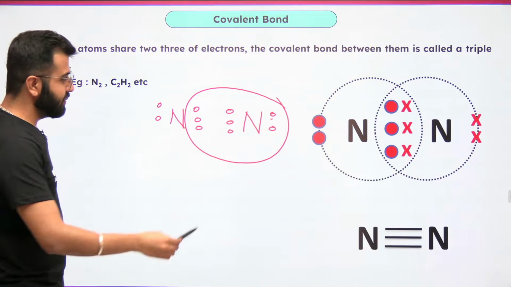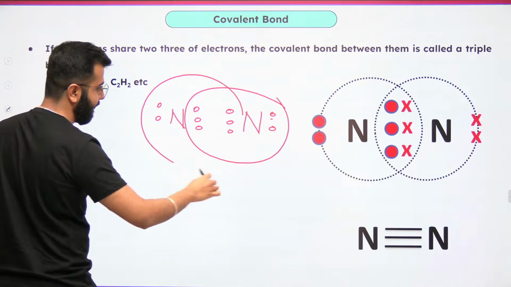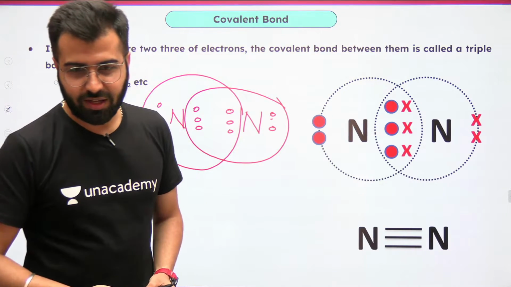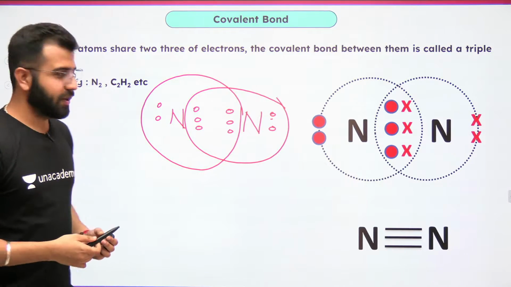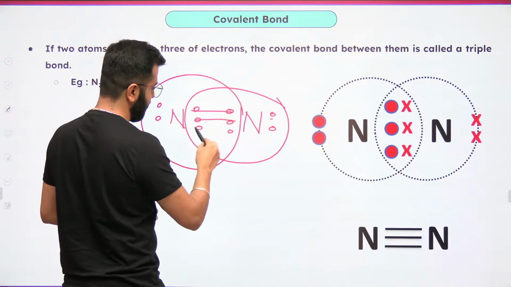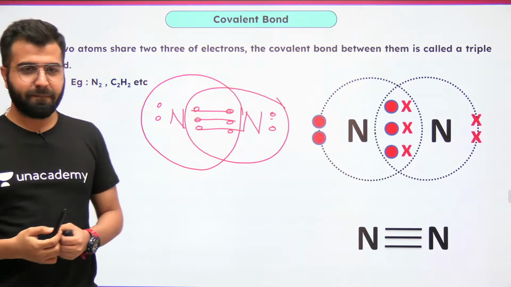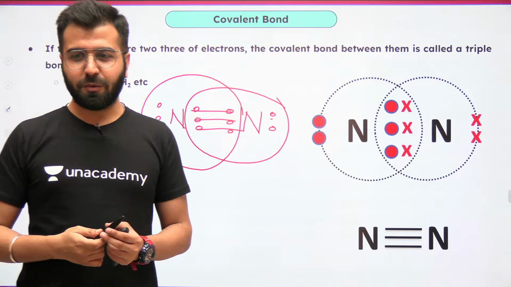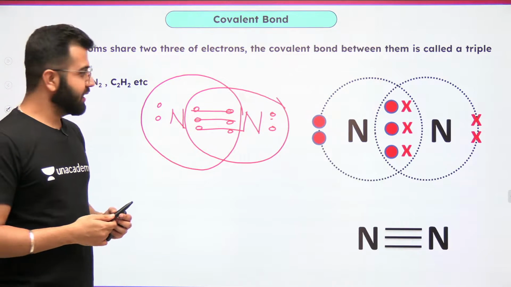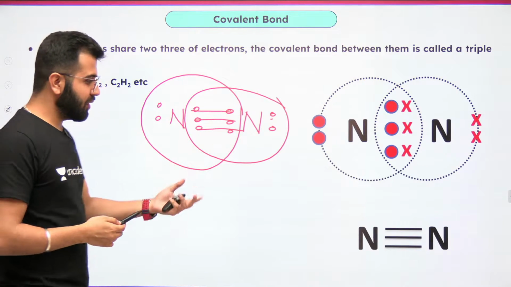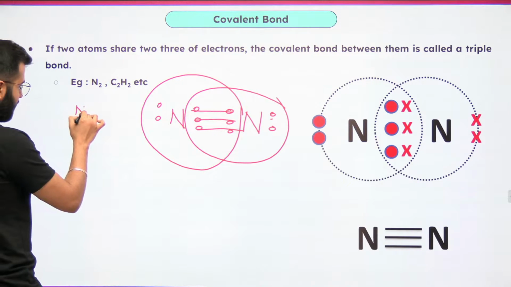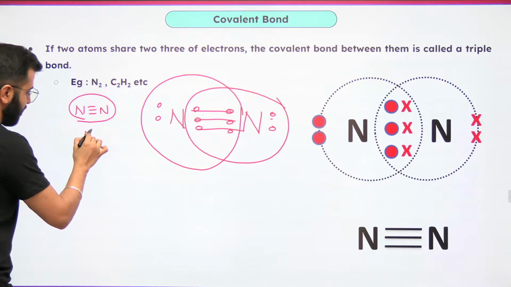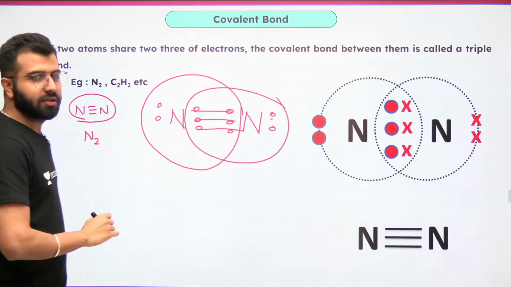Correct? And now, guys, pay attention. How many bonds do you see? It's actually a triple bond. Correct? Let me know. Yes or no? Getting it? Simple. It's a triple bond. So nitrogen has a triple bond whenever we talk about N2 gas.